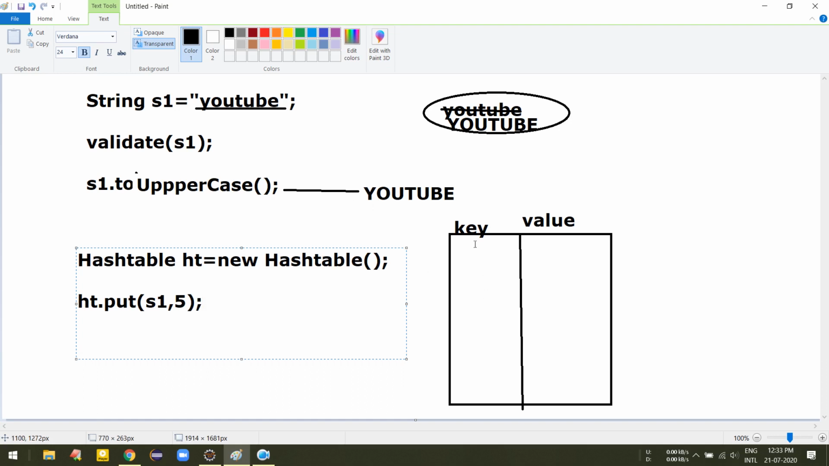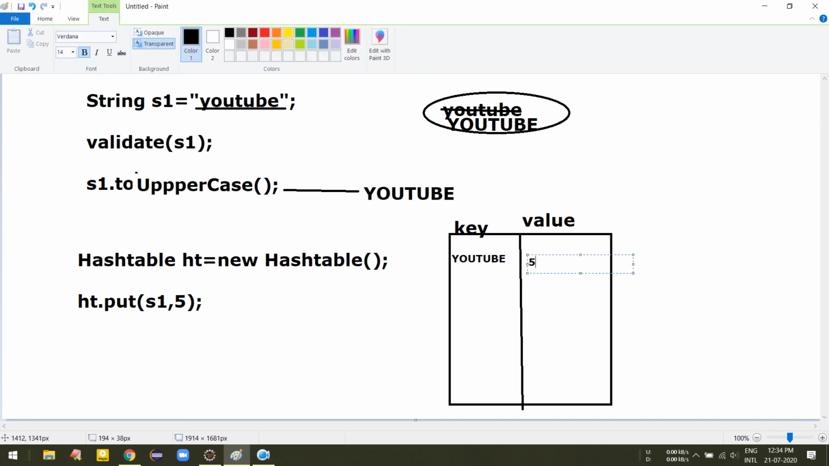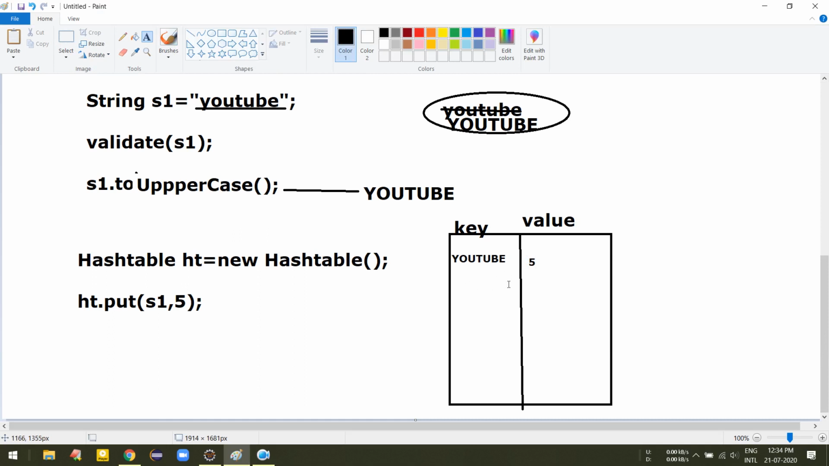So here after the modification, the YouTube key will be added here. And here in the value section, 5 will be added. So YouTube is a key which is pointing to the, sorry, 5. Okay.